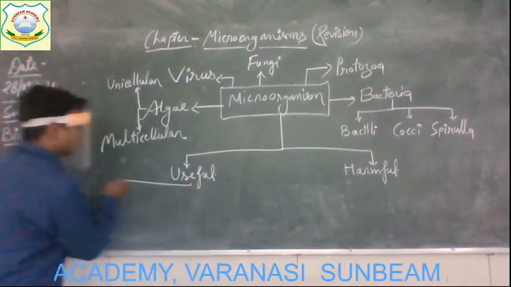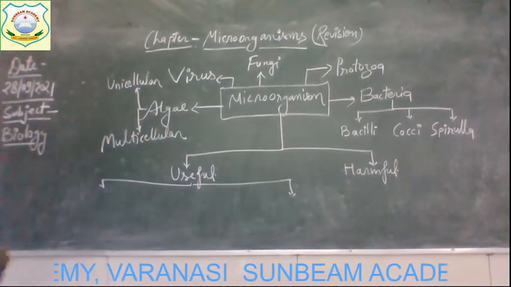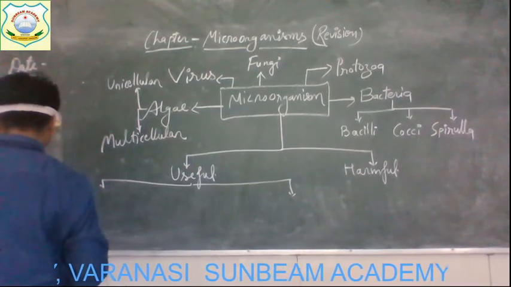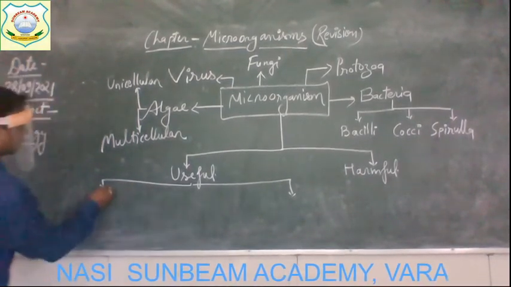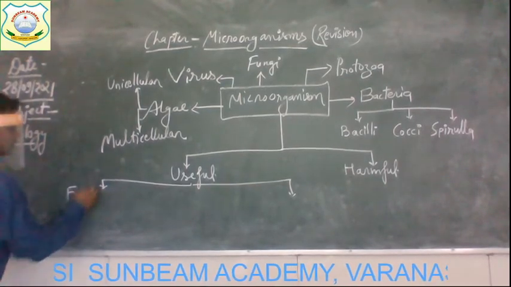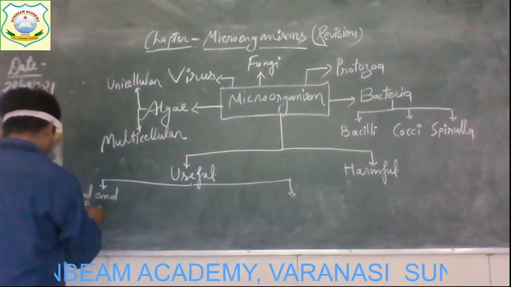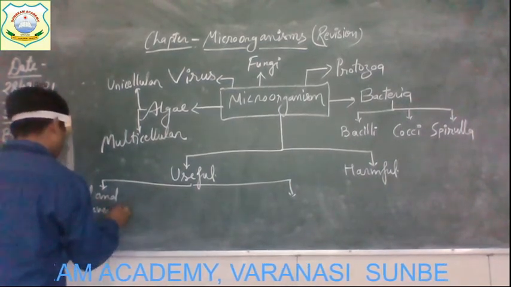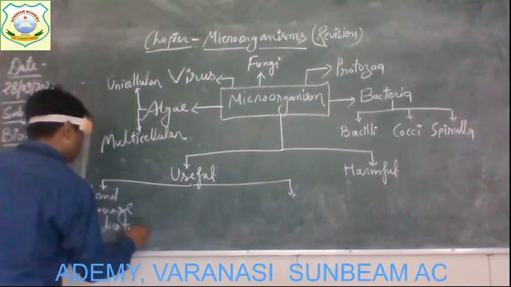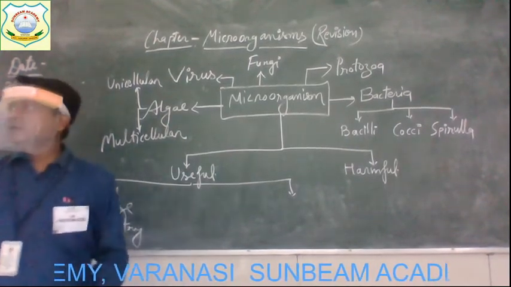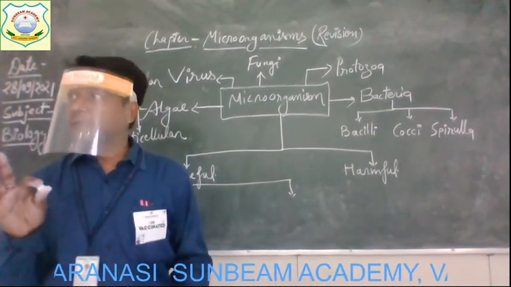So come to what useful role is played by the microorganisms. Here both are going to be explained in different groups. The first role played by them is in food processing, the food and beverage industry. Different kinds of food, as I have given the example of bread and cakes, the bakery industry.